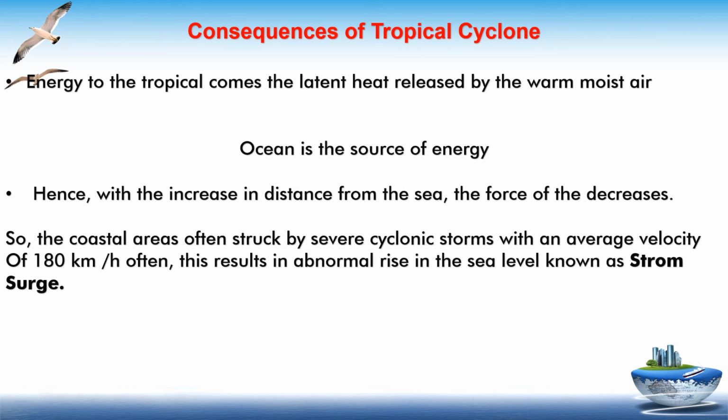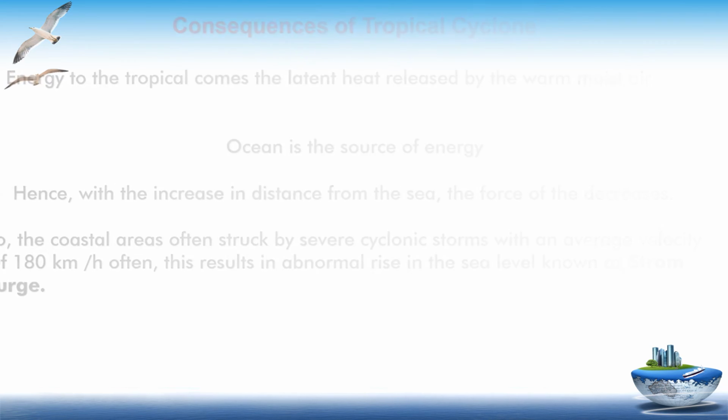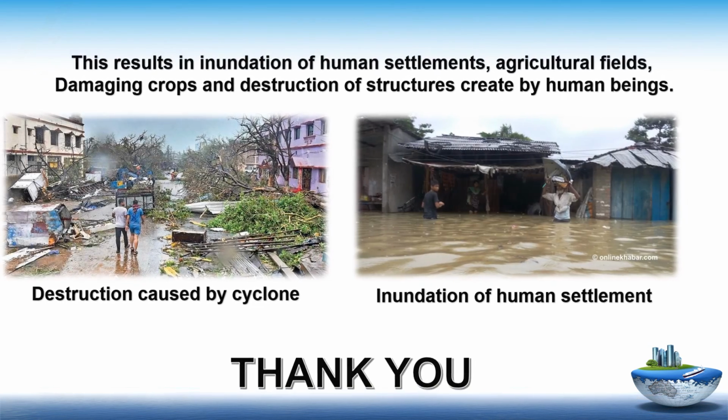This results in an abnormal rise in the sea level known as storm surge. The result is inundation of human settlements and agricultural fields, damaging crops and destroying structures created by human beings. That's the picture of inundation of human settlements and destruction caused by cyclone.